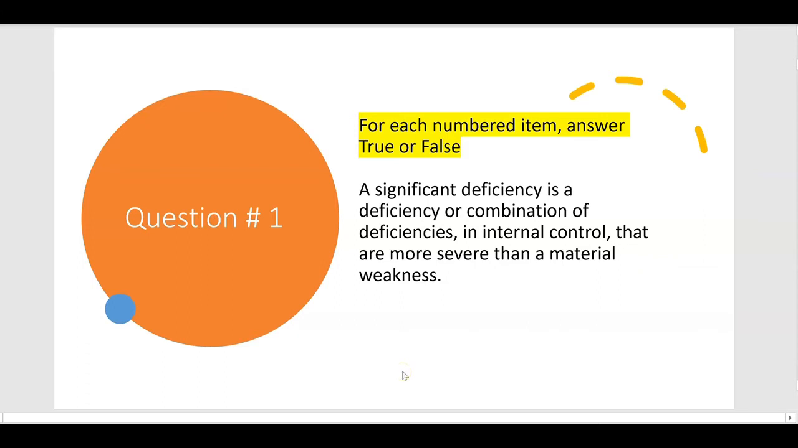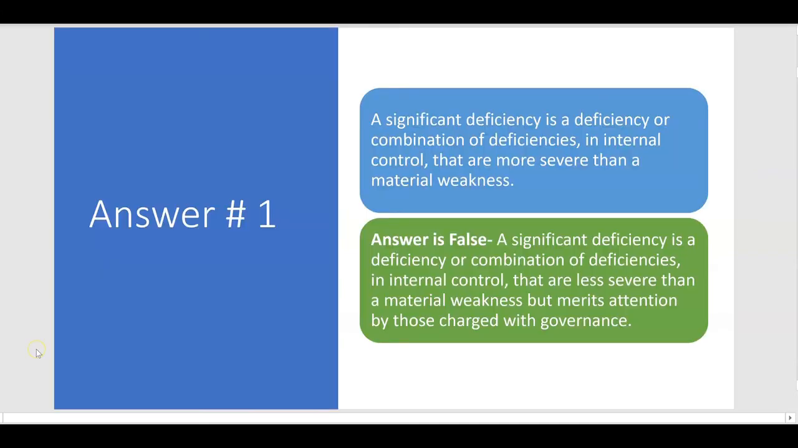A significant deficiency is a deficiency or a combination of deficiencies in internal control that are more severe than a material weakness. True or false? And of course that's false. A significant deficiency is a deficiency or a combination of deficiencies in internal control that are less severe, not more severe, than a material weakness, but merit attention by those charged with governance.